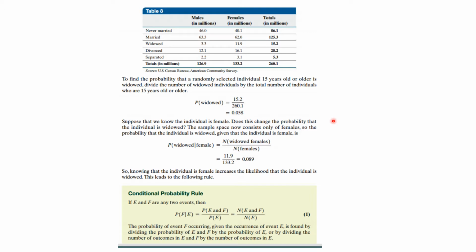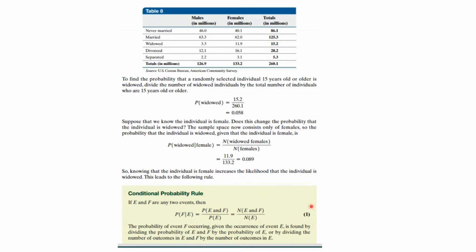Now suppose we know the individual is female. Does this change the probability that you're widowed? Well, the number of widowed females divided by the total number of females is, in this case, 11.9 divided by 133.2. You see it was widowed females, so here is the 11.9, and it's divided by 133.2. And we get almost 9%. So you see the likelihood is different, and if you are female, it increases the likelihood that you're widowed. And that leads us to the following rule.